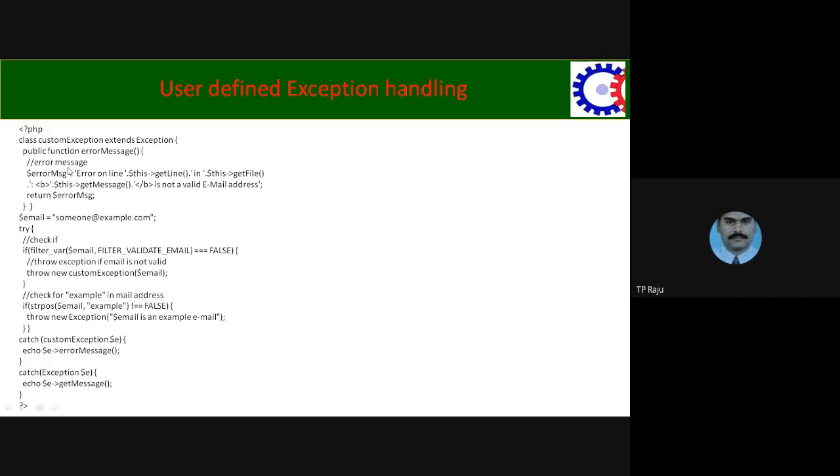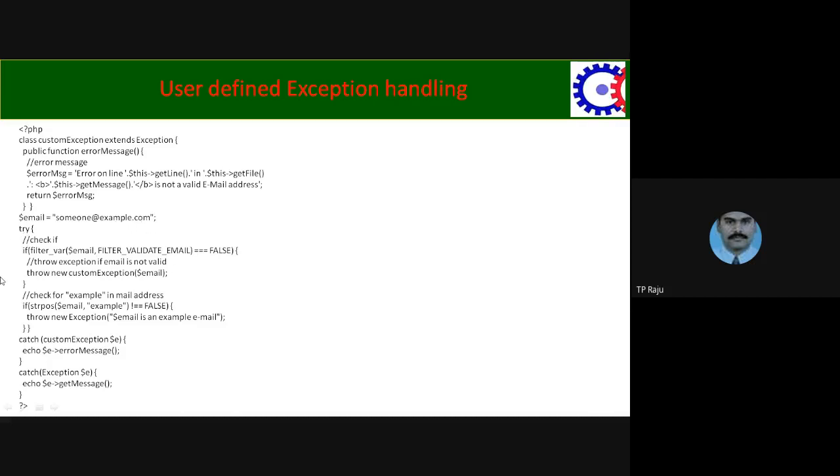In this, what is happening? The custom exception class we are creating from the exception class. We define the function error message, which stores the error and returns the error message. Next, the email address is someone at example.com.